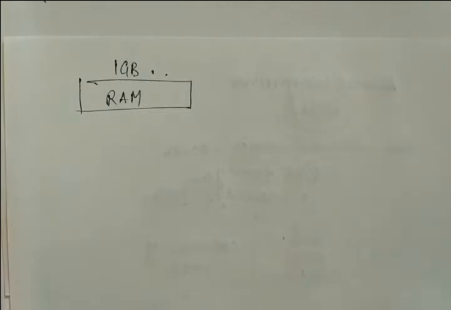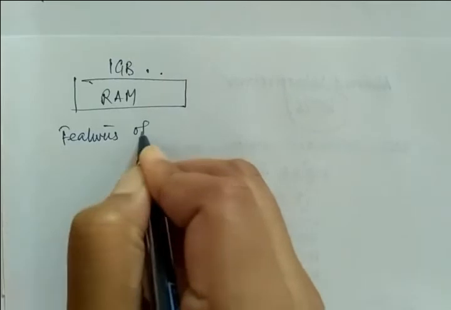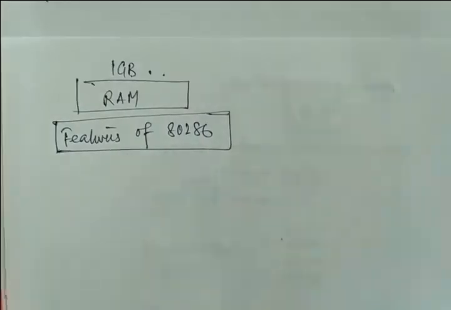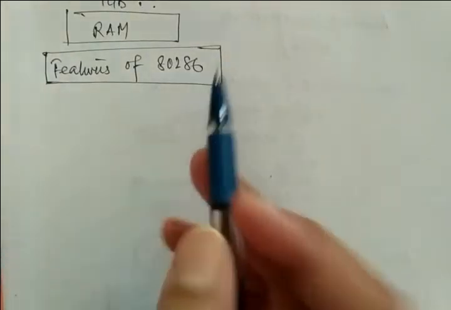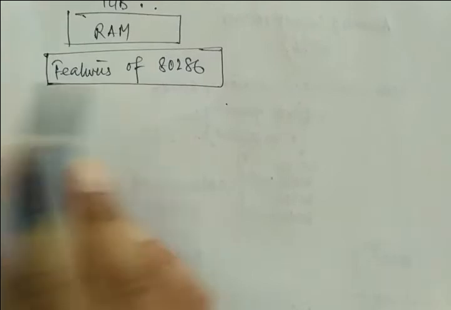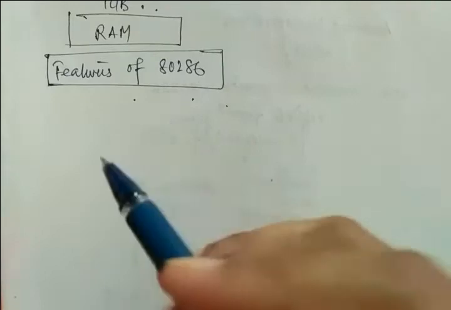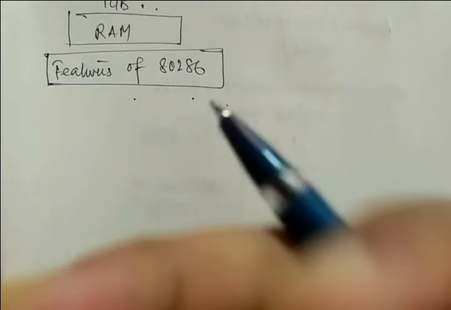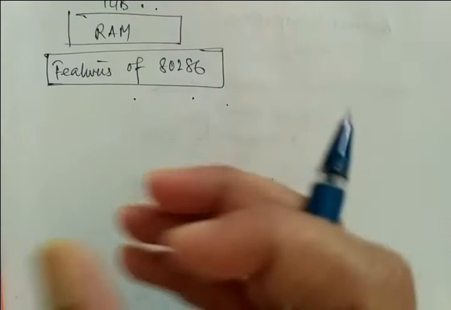Now, some features of 80286. I am not going into very much detail, but I am going to cover the key points of 80286, and among them the first point will be the features of 80286. There is very much similarity between your 8086 and 80286, because if we go through the features of 80286, you will see that there is a segment portion that was already there in your 8086.